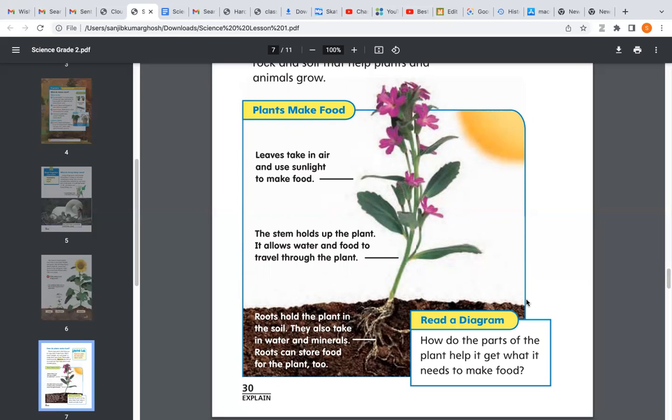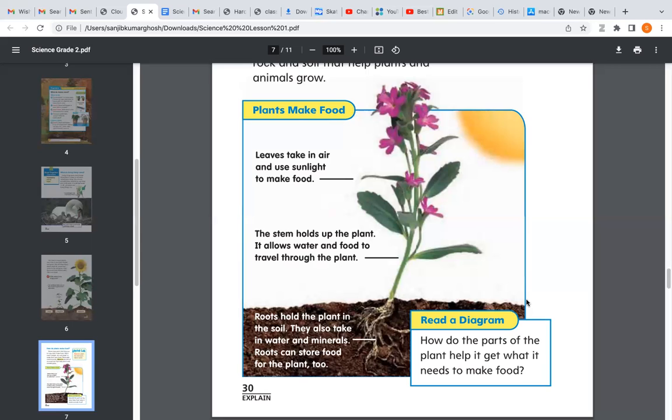So how does a plant make food? The leaves take in air and use the sunlight to make the food. The leaves have small holes in them, okay? Through those holes, they can breathe in and breathe out. So what do they breathe in? They breathe in the carbon dioxide and give out oxygen into the atmosphere.